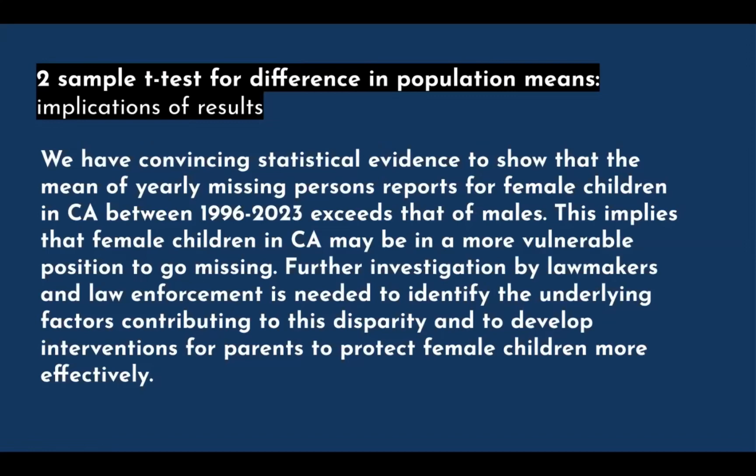So the implications of these results: our results imply that female children in California may be in a more vulnerable position to go missing. Thus, further investigation by lawmakers and law enforcement is needed to identify the underlying factors contributing to this disparity and to develop interventions for parents to protect female children more effectively.